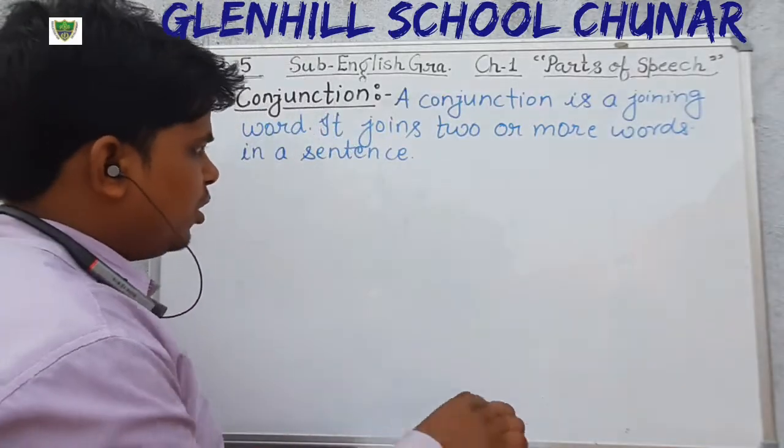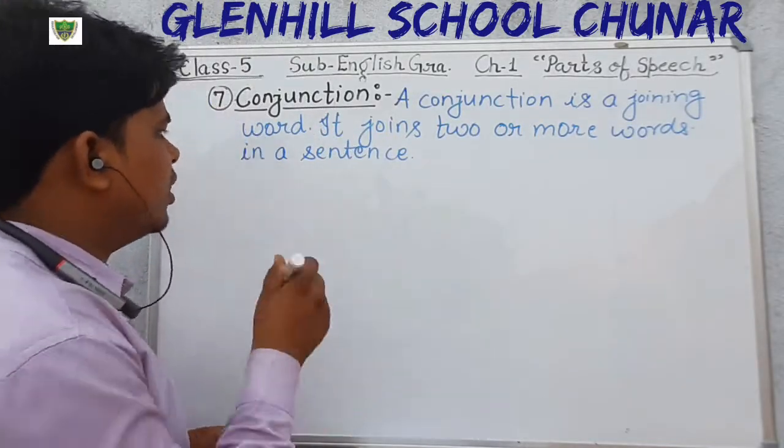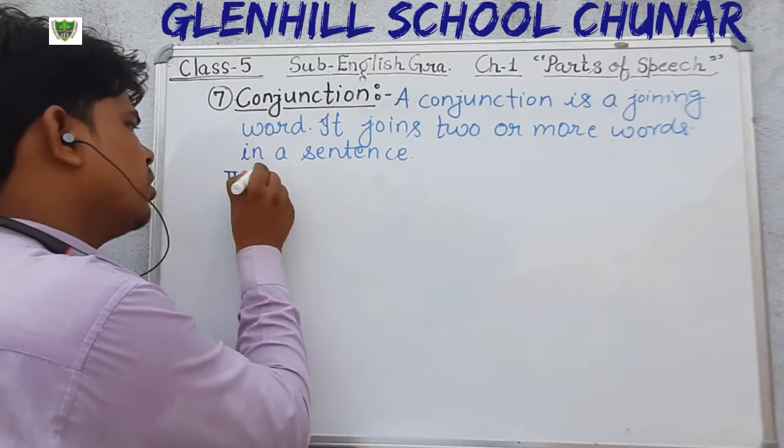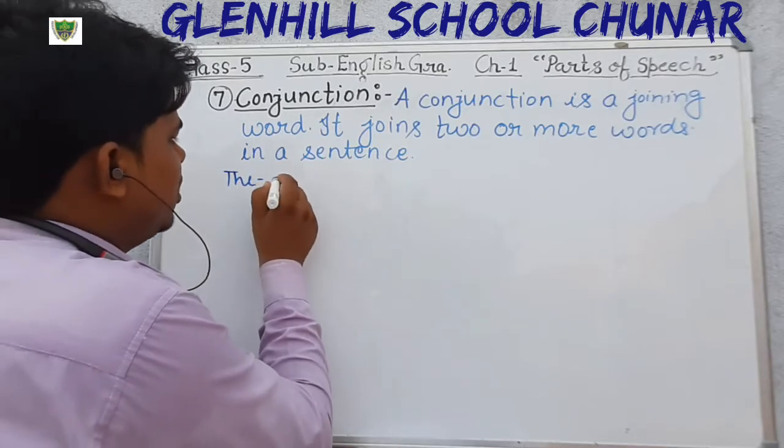Okay, there are so many words that are used as a conjunction. Just see here.